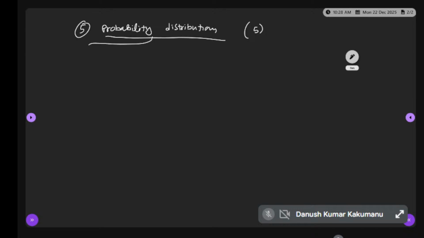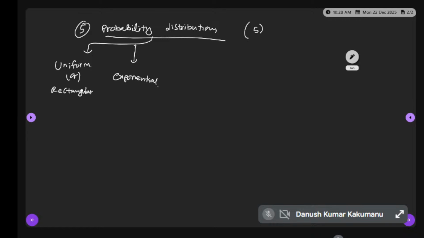First one is the uniform distribution. Another name for the uniform distribution is rectangular. Second is the exponential distribution.